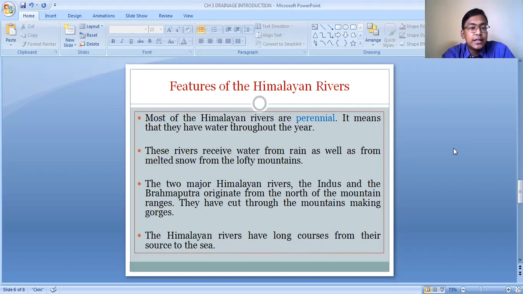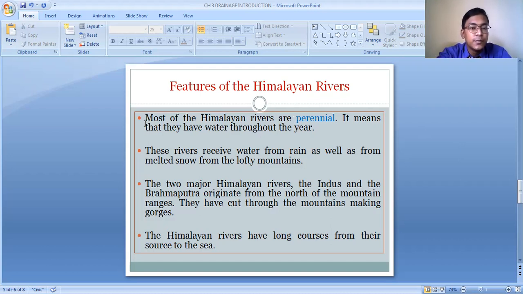As I have said, the Himalayan rivers originate from the high Himalayan region. We all know that the high Himalayan regions are covered with snow and glaciers throughout the year. This snow and these glaciers melt and supply water to the rivers, and that is why the Himalayan rivers have a continuous supply of water throughout the year. Because of this, they are known as the perennial rivers.